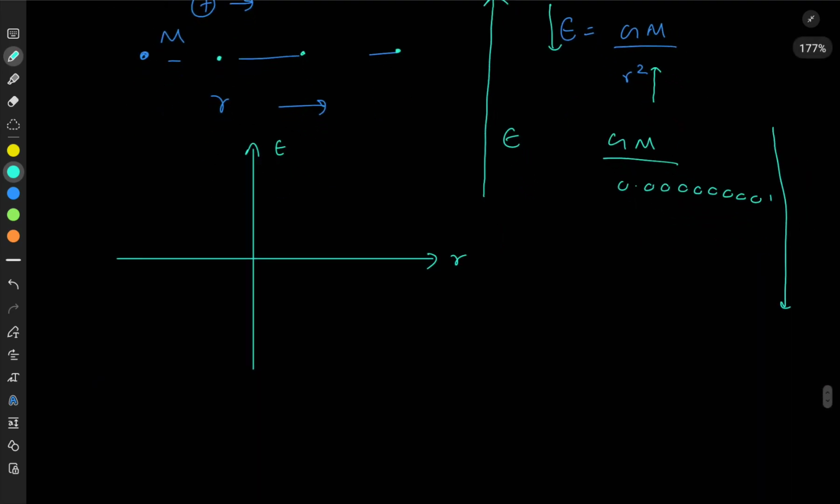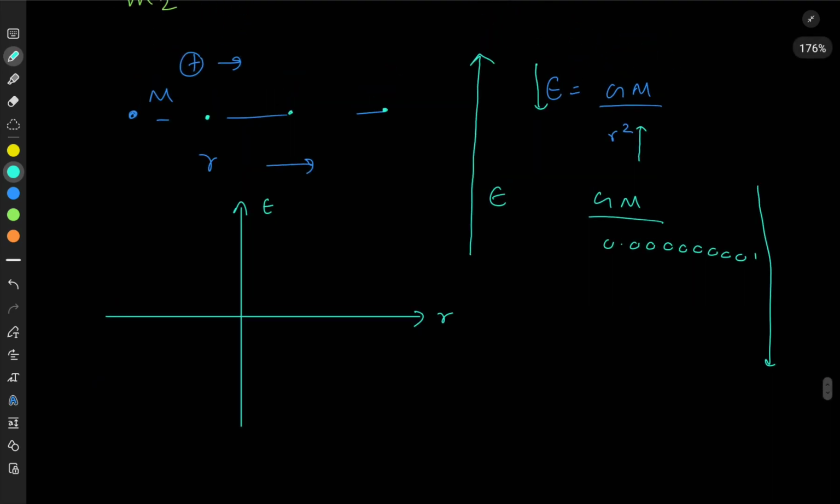But now, this is a very important point that I'm going to mention. This is 1 kg, all right? 1 kg is attracted towards the mass m, right? It's always an attractive force. I said gravitational forces are attractive forces.